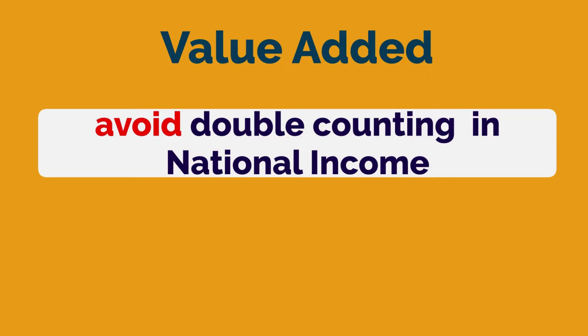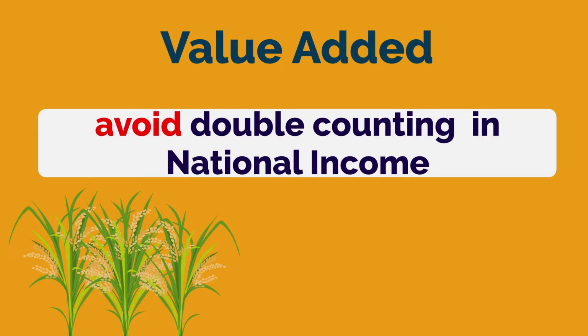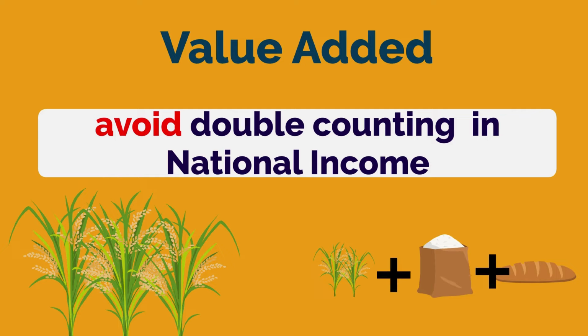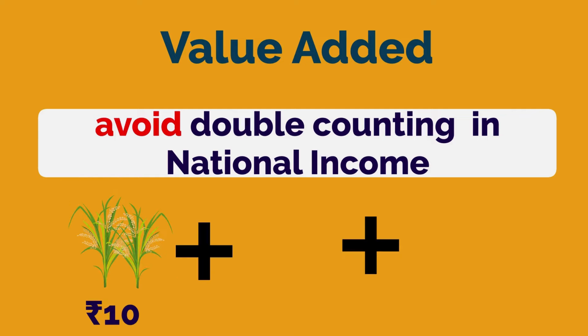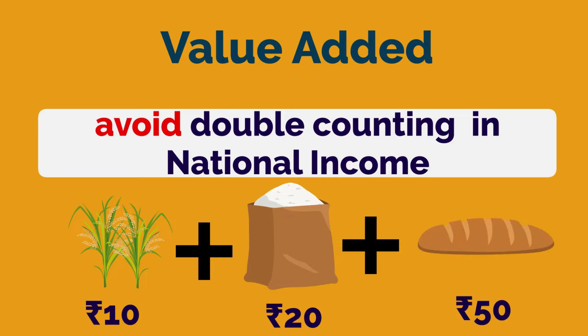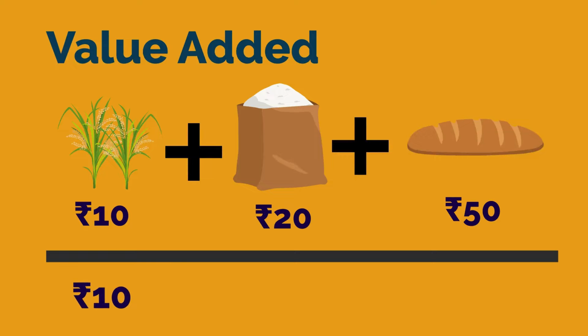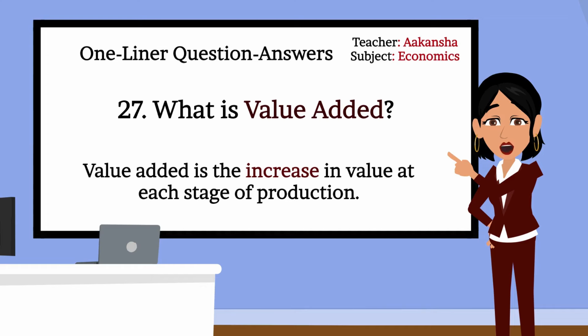Value added helps avoid double counting in national income. Instead of counting the same product multiple times, we only count the new value added at each stage. For example, a farmer sells wheat for 10 rupees. A mill grinds it into flour and sells for 20 rupees. A bakery makes bread and sells for 50 rupees. The value added is 10 rupees plus 10 rupees plus 30 rupees, equal to 50 rupees. Very well, Ansh. Moving to next question.